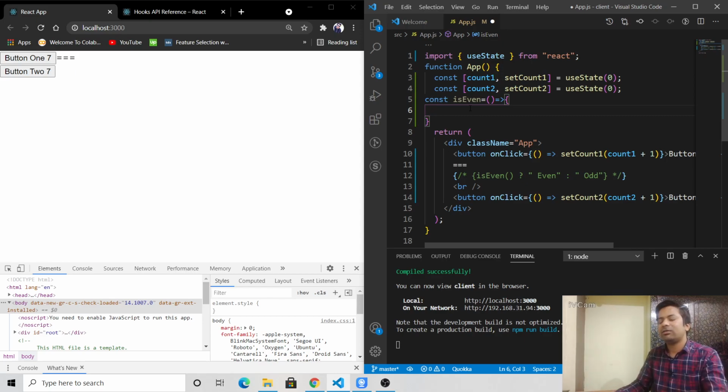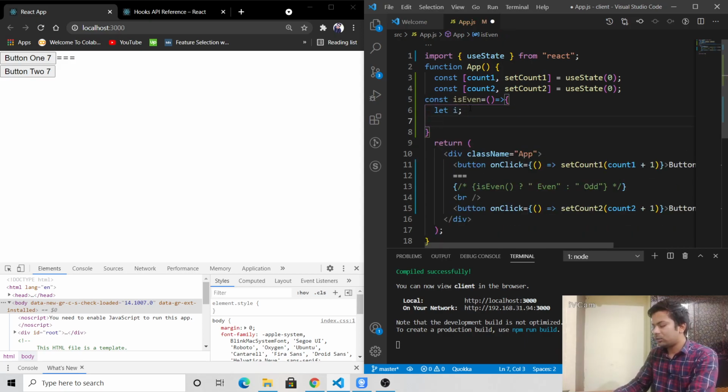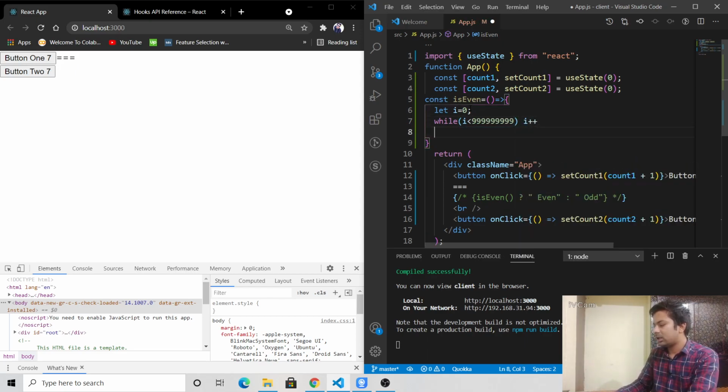Your function can be anything different, and it's taking so much time, so I'll just make a while loop which will return the value after some time. So I'll say while i equals 0, i is less than 1 2 3 4 5 6 7 8 9. After that I'll do i plus plus, and then I'll return. I'll just check whether count 1 modulus 2 is even or not. Okay, so it will return me true or false.